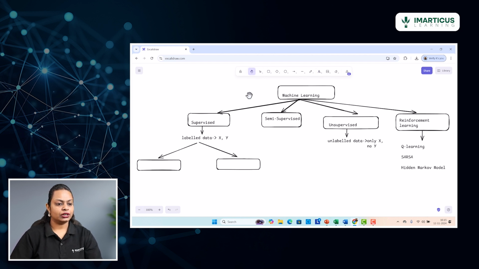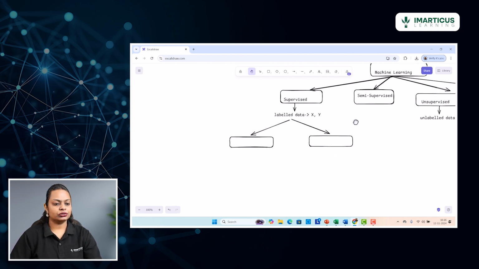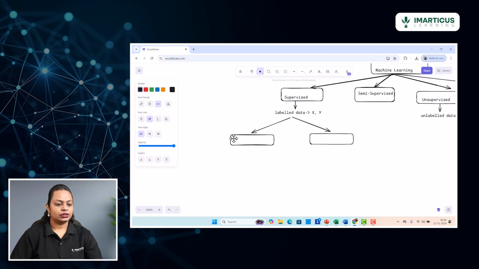Let me adjust the screen. Let's focus on the supervised category. And yes, the first category that we have here is regression, and the second one is classification. These are the two major categories as part of the supervised machine learning domain.